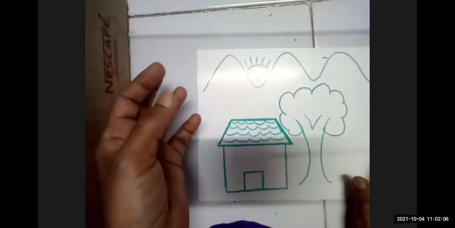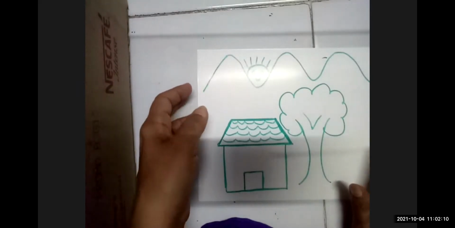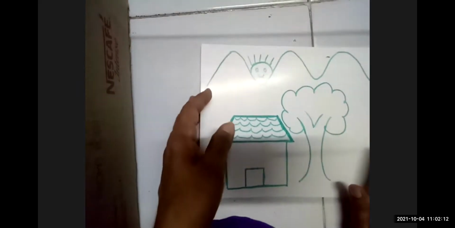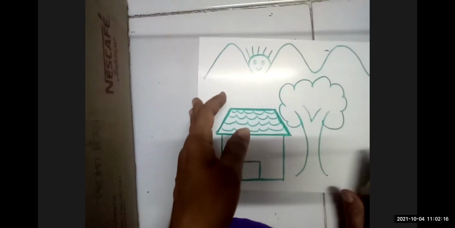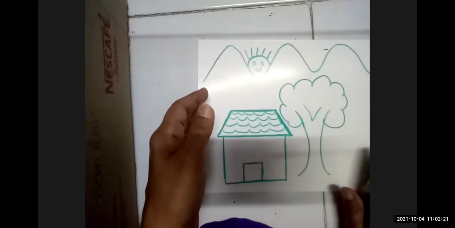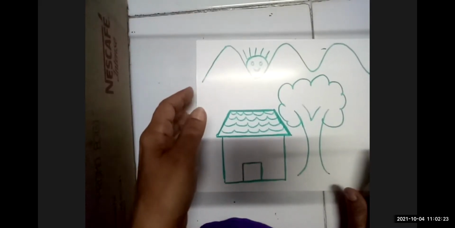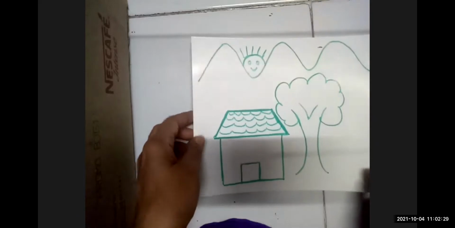We use different types of lines. You know all the lines.